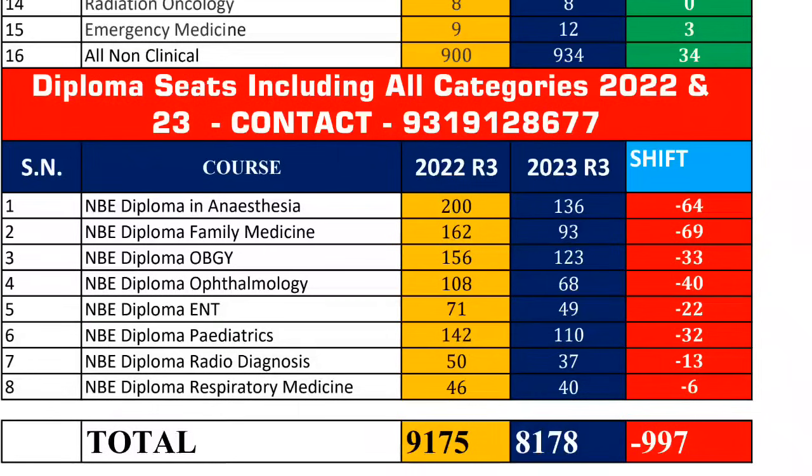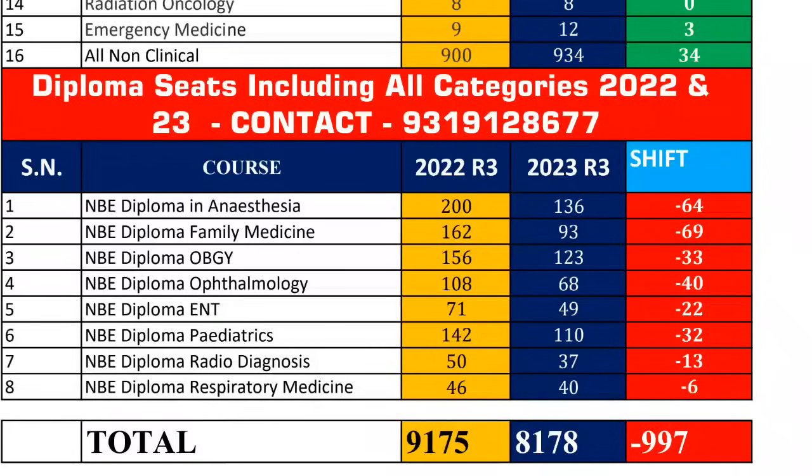In round 3 the shifting is not going to be very good. It will be less and marginal, but in the stray vacancy round you can expect so many seats to be available. So this is the analysis.